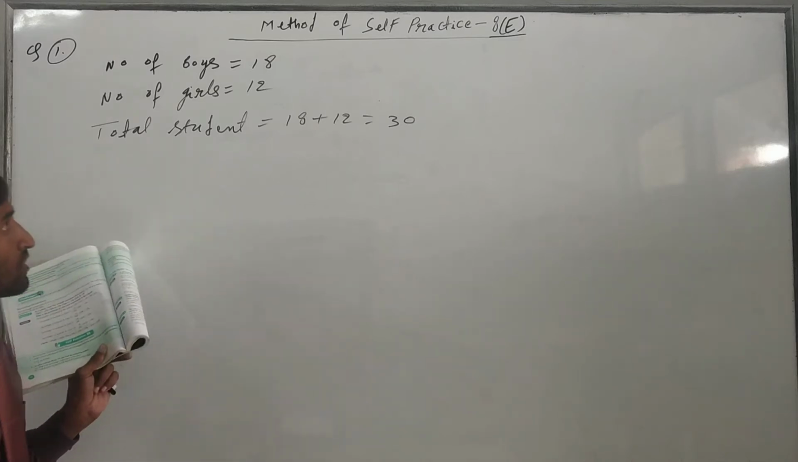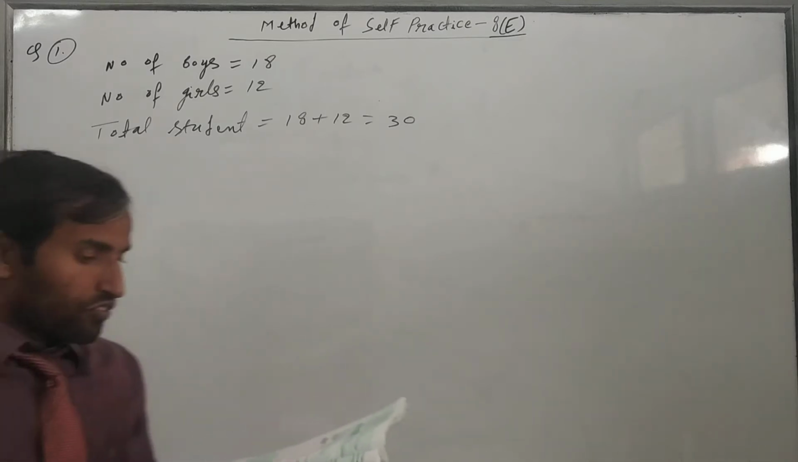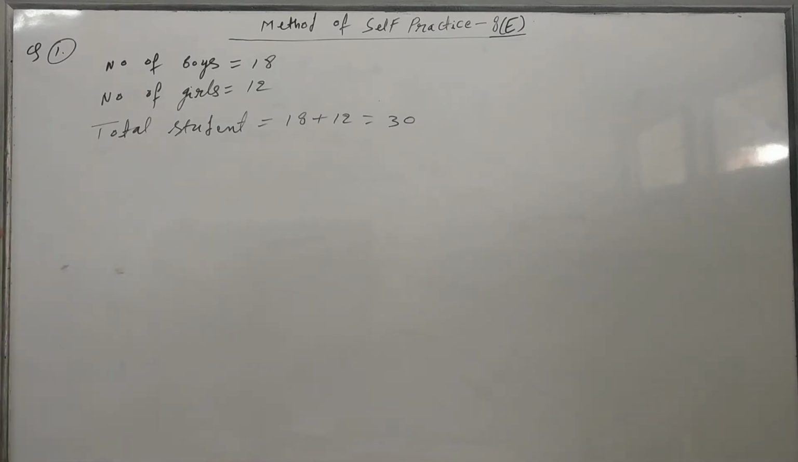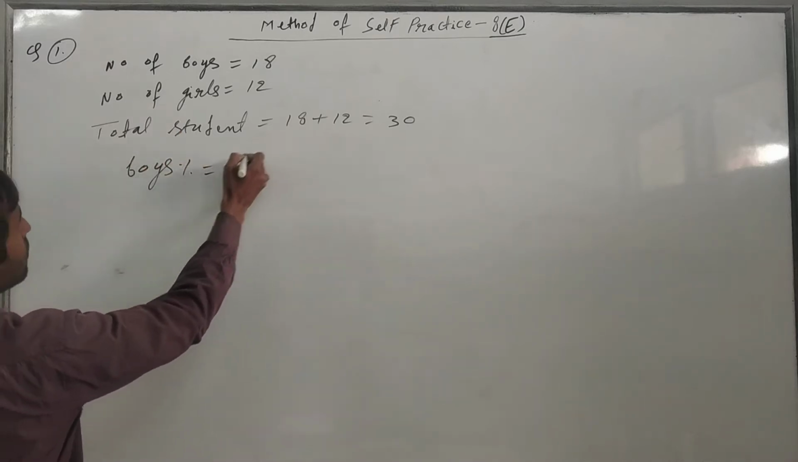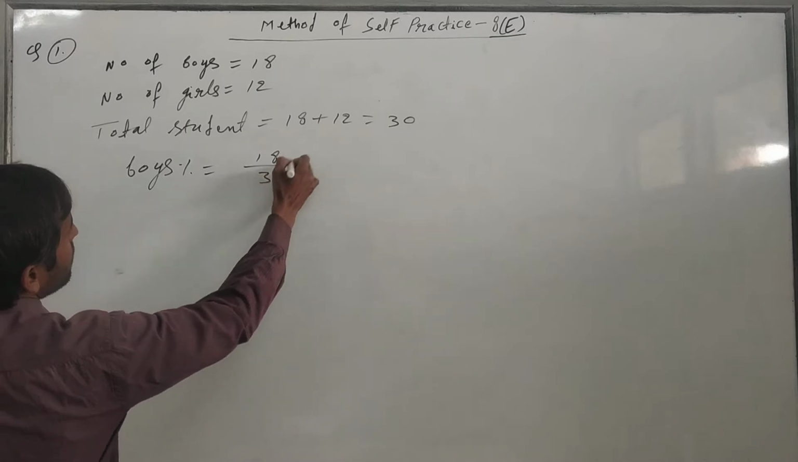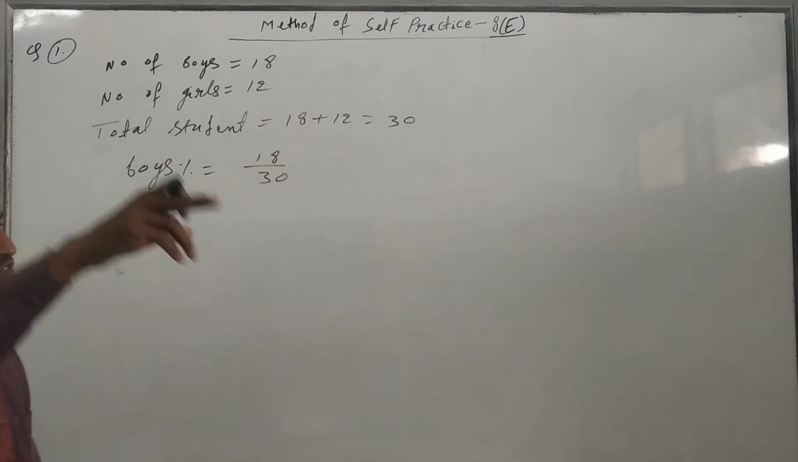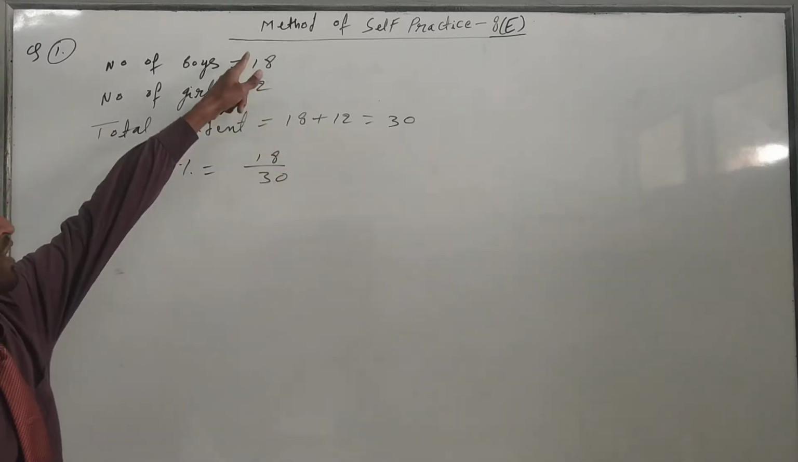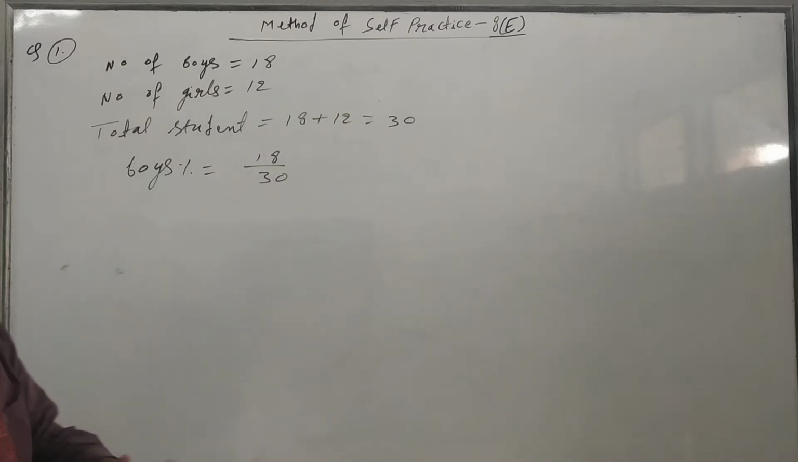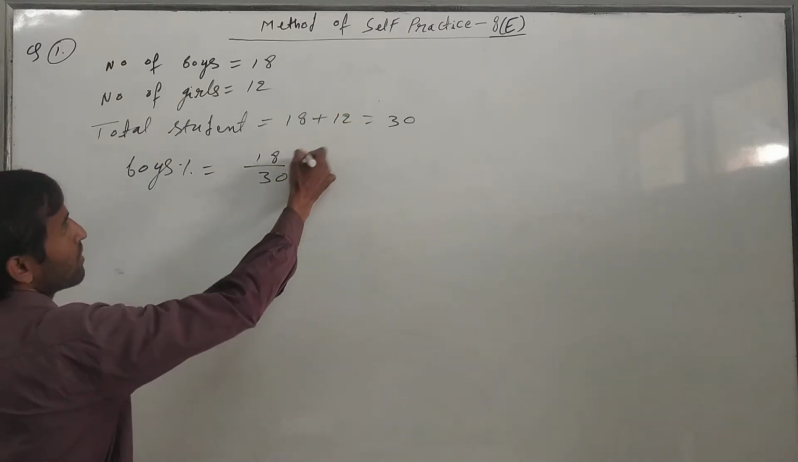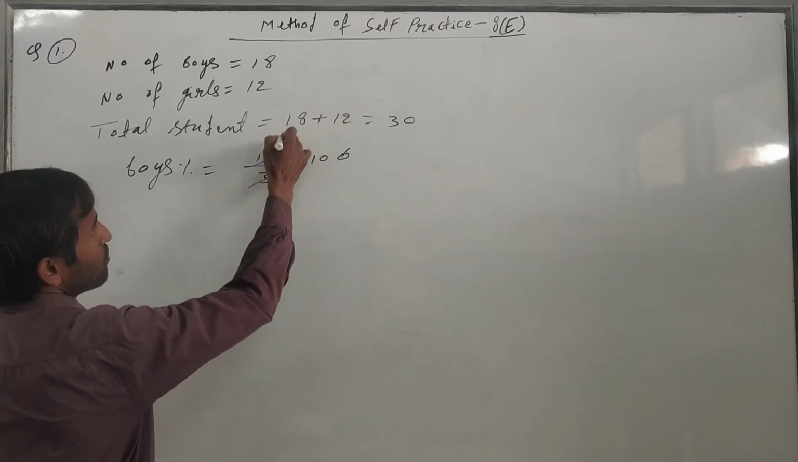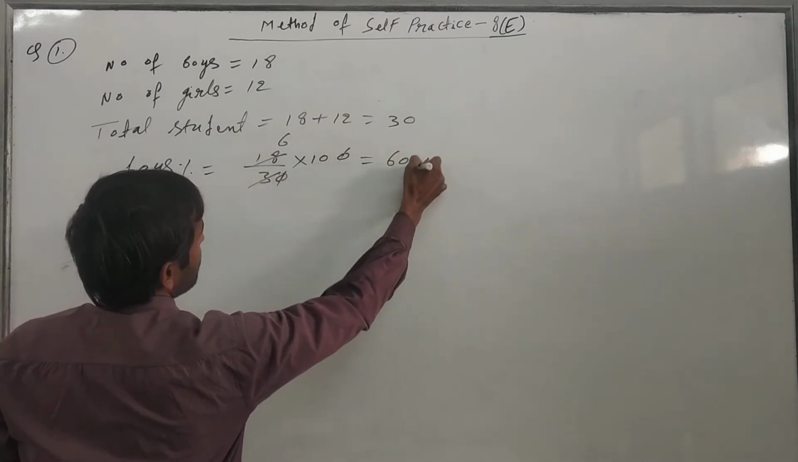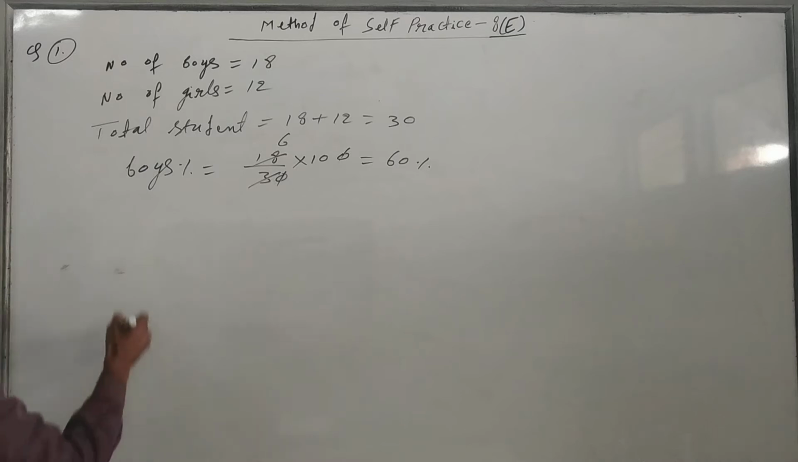Now we have to find the percentage composition, meaning the percentage for boys. Boys percentage is equal to 18 upon 30 into 100. Whatever we are finding, y upon total into 100, because we are converting into percentage, that's why we multiply by 100. The 0 cancels out, cancel by 6, so 6 into 10 becomes 60%. So boys percentage is 60%.